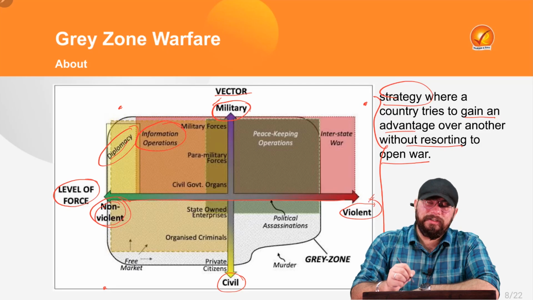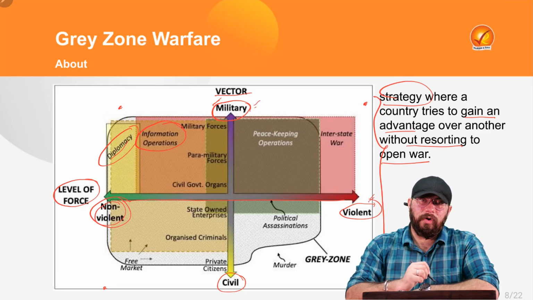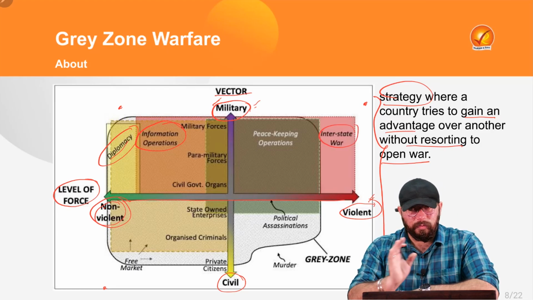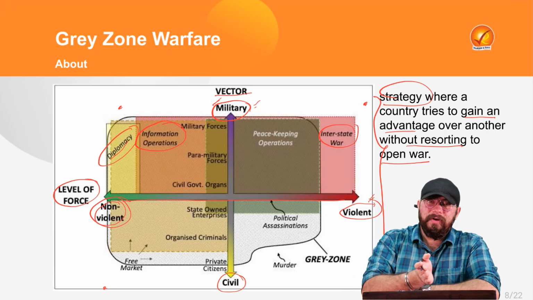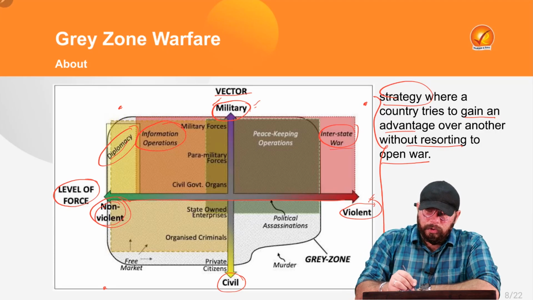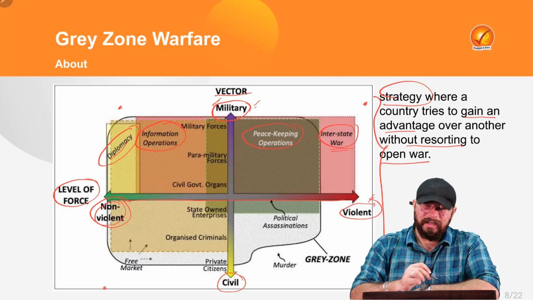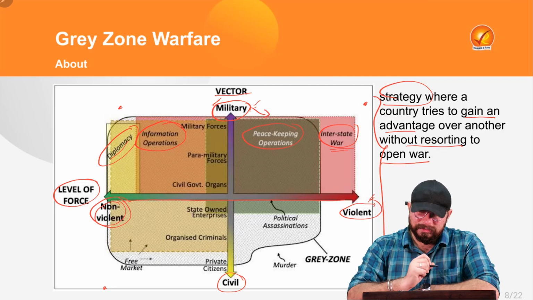If a country is using a violent strategy and military is involved, then interstate war would be there. Outright war, for example, the Russia-Ukraine war, right? And a little bit below that, if you are not going for an outright war, there would be peacekeeping operations in which military would be involved. Of course, there would be a certain element of violence involved.